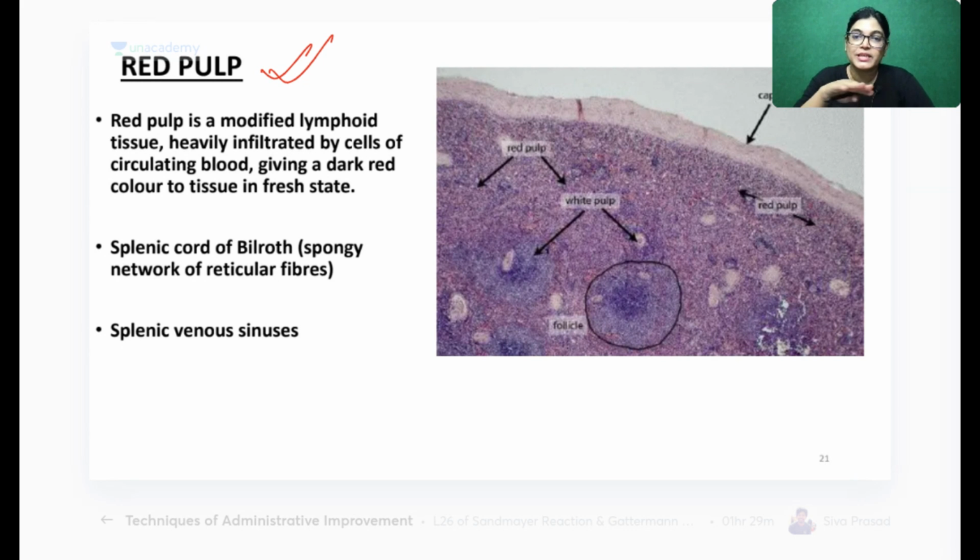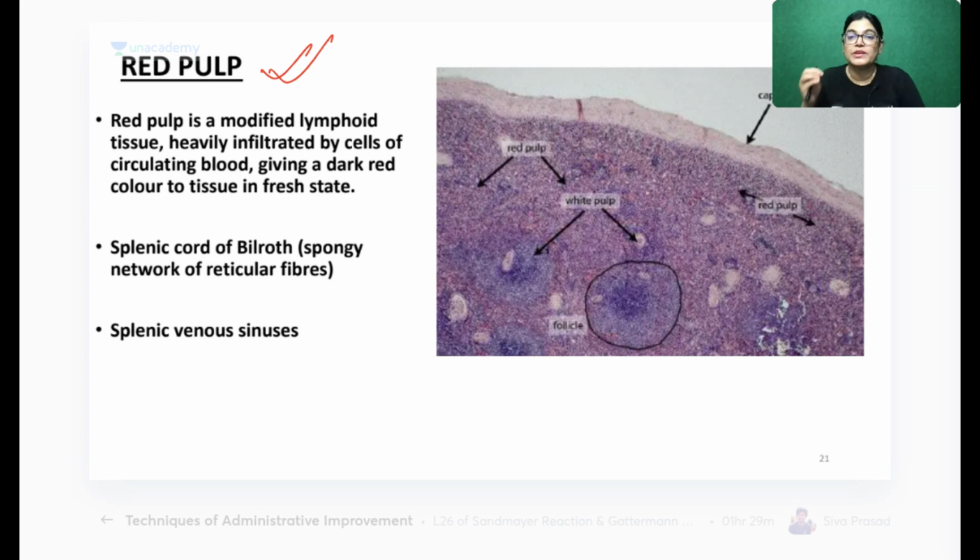Why it appears when we freshly cut the tissue or the organ, that is spleen. We can appreciate the red pulp is looking very reddish in nature because it is full of capillaries. Which kind of capillaries? Discontinuous capillaries, which have gaps not only in the epithelium but also in the basement membrane. So this kind of highly permeable capillary is called sinusoids.